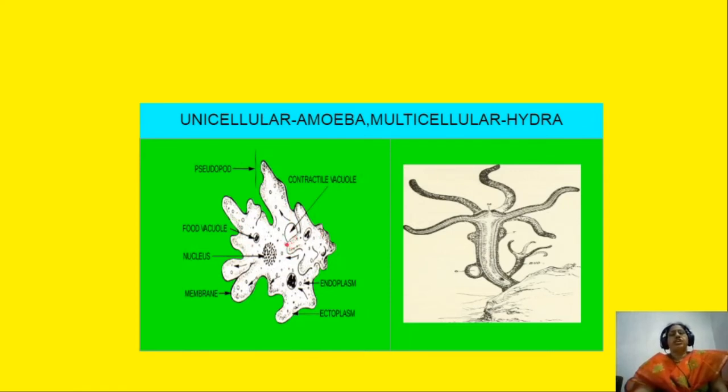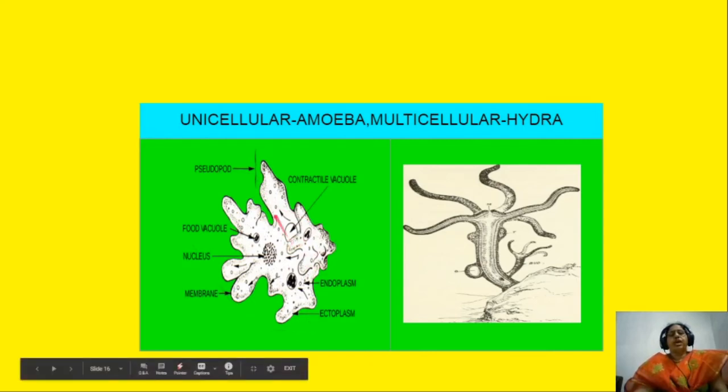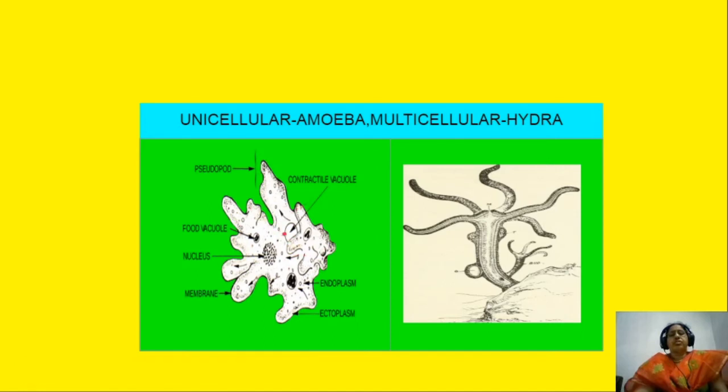For example, digestion, respiration, etc. Every life process is taking place in its unicell. So this cell is covered with plasma membrane and it is moved with the help of pseudopodia. So this contractile vacuole is helpful for life processes and food vacuole is helpful to ingestion of food materials.